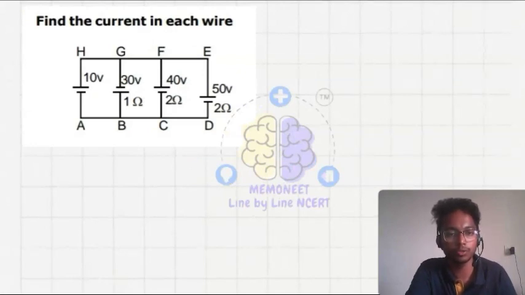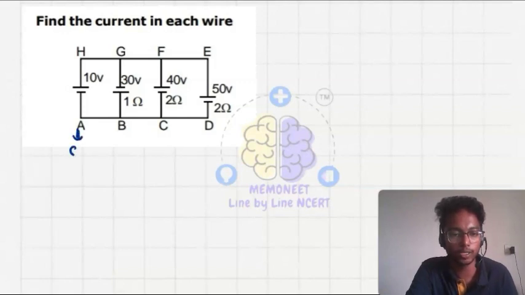Similarly, let's solve another question. We have to find out the current in each wire. So let's say the voltage here, the A voltage, is equal to 0.